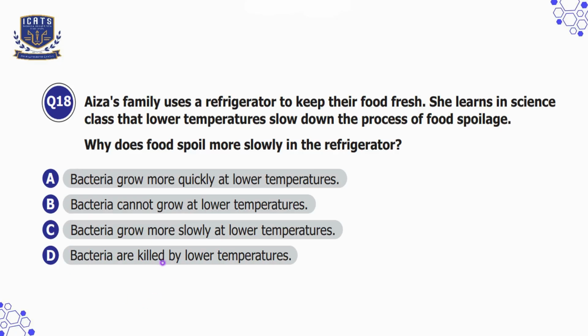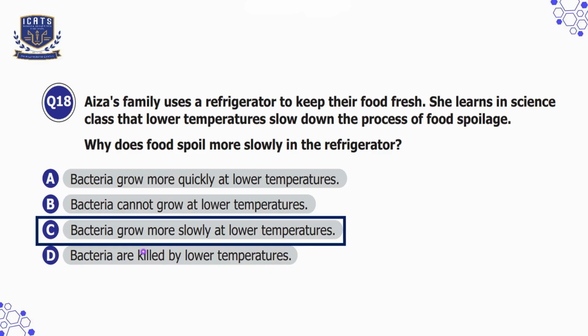Option D is bacteria are killed by lower temperatures, which is incorrect because cold temperatures do not necessarily kill bacteria. They only slow down their growth, and freezing might kill some bacteria, but a refrigerator does not. So we'll choose option C here. Bacteria grow more slowly at lower temperatures.